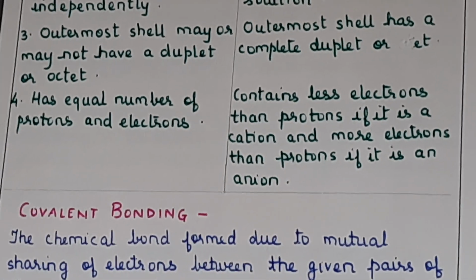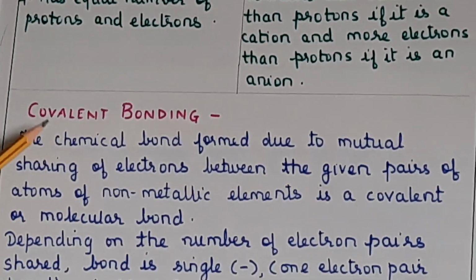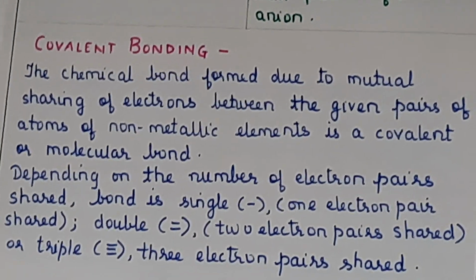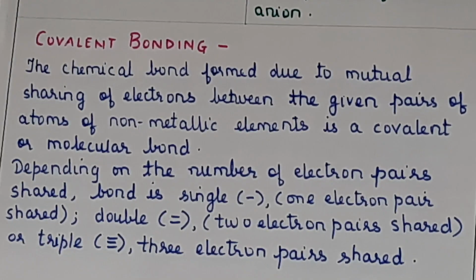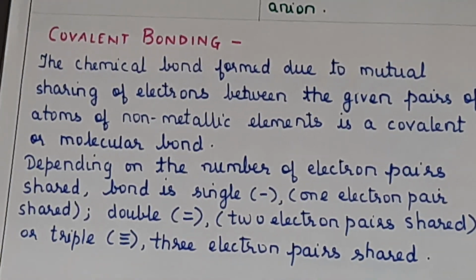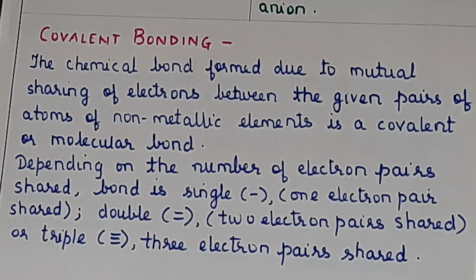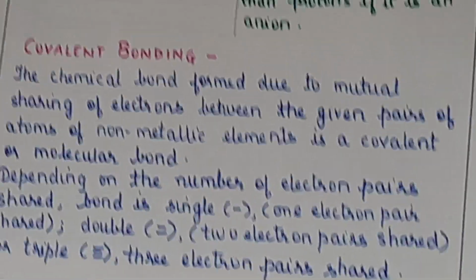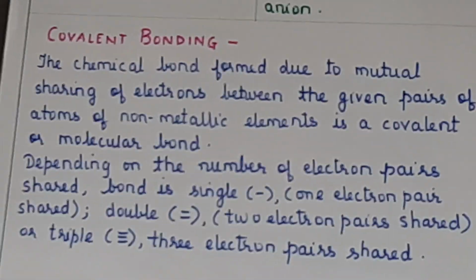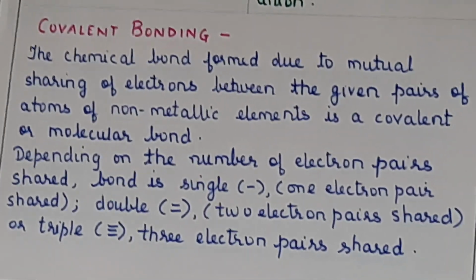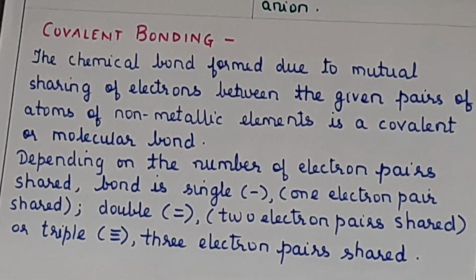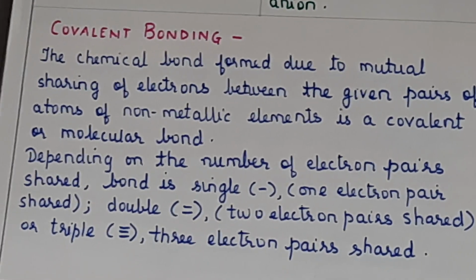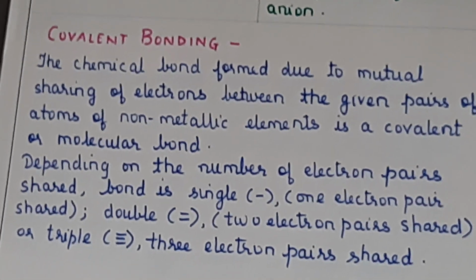Now the next part we'll discuss is covalent bonding. Covalent bonding means the sharing of electrons. The bond formed between two non-metallic atoms by the sharing of electrons, so the two atoms share electrons, and the resulting bond is called a covalent or a molecular bond. Depending upon the number of electron pairs shared, if one pair of electrons is shared, it is called a single covalent bond. If two pairs are shared, a double covalent bond, and if three pairs are shared, a triple covalent bond.